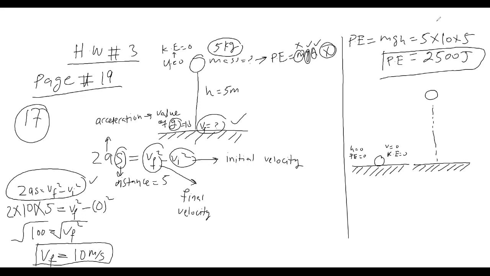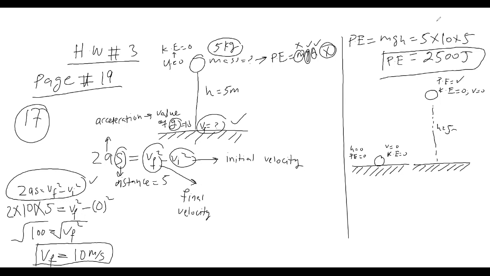So if the object is lifted, work is done. I have done some work to lift this object. To lift this object, I have a height, for example, 5 meter. If I have height 5 meter, it means that I have potential energy. But kinetic energy is 0. Why? Because velocity is 0.